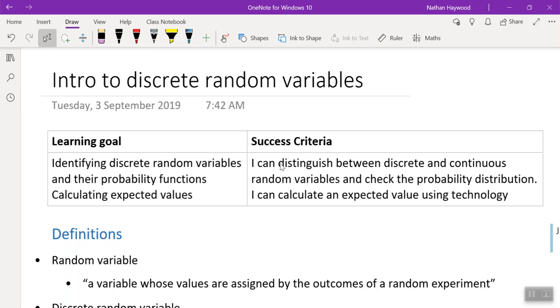What's the expected value of me making profit on this business that I own? All these things apply to probability expected value. So you usually use an expected value table to find these things, or you can use your calculator. Okay? So your goal is to identify discrete random variables and their probability functions, calculating an expected value.